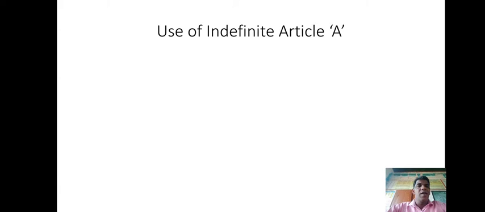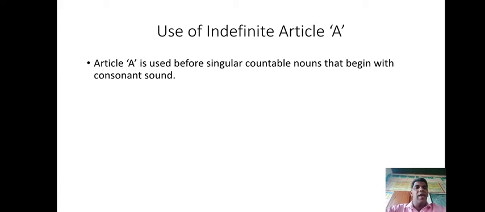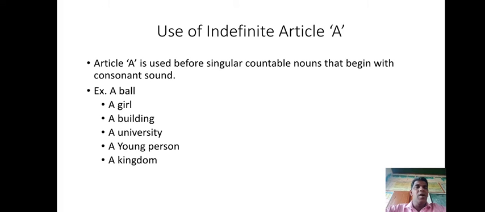Now use of article a. Article a is used before a singular countable noun that begins with a consonant sound. Means if a noun begins with a consonant sound, then it is preceded by article a. For example, a ball. In this example, ball is a singular countable noun and it begins with a consonant sound, that is b sound. That is why it is preceded by the article a.